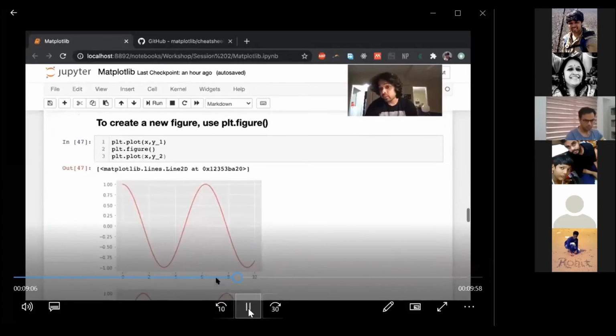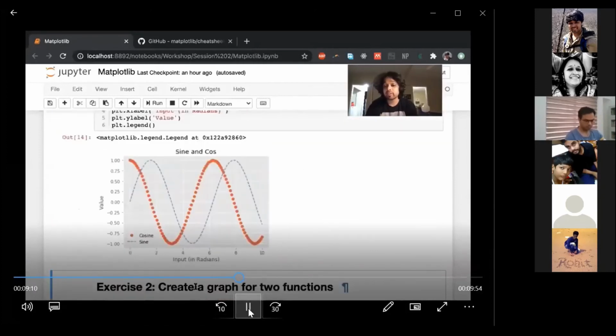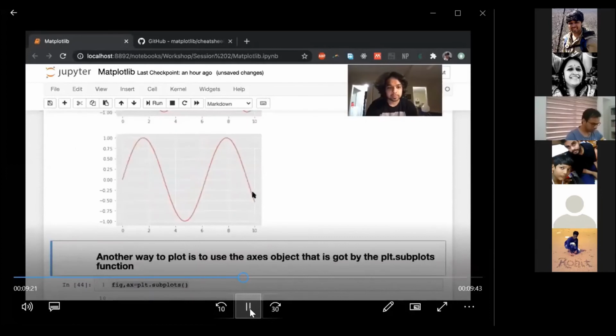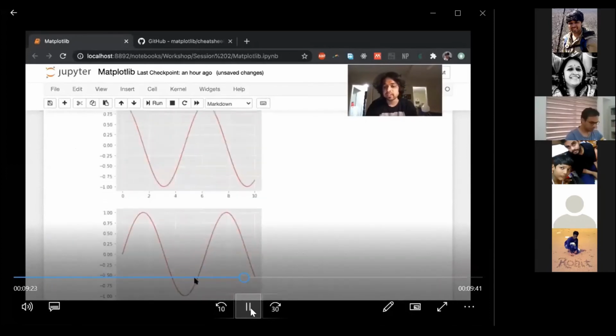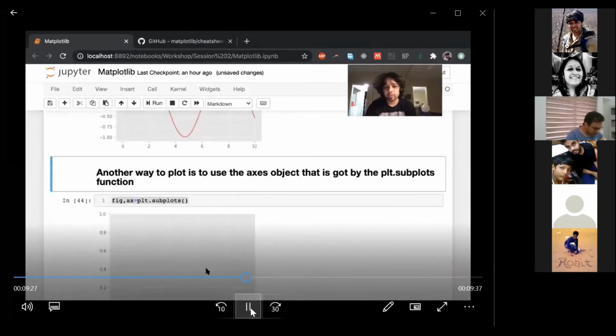If you want to create a new figure, often you can, and in this example we've created both of them together in the same figure. Sometimes you might want to create a new figure, so you just use plt.figure, and that just works. So this creates one figure over here, this another figure over here. I haven't labeled this, but feel free to label it if you want.